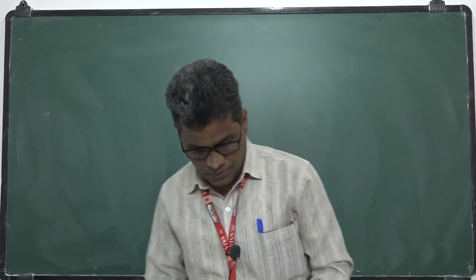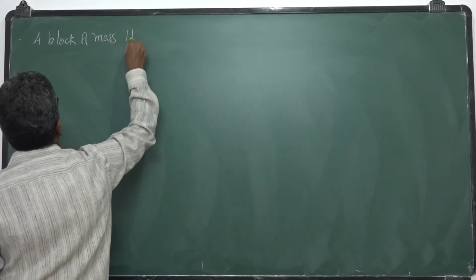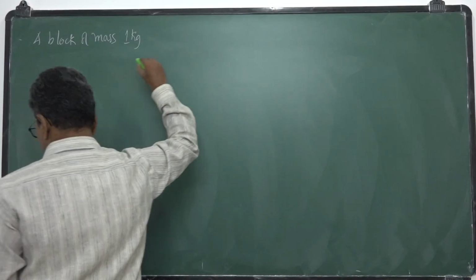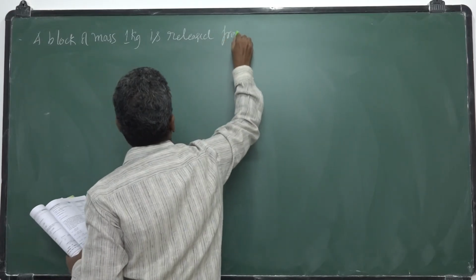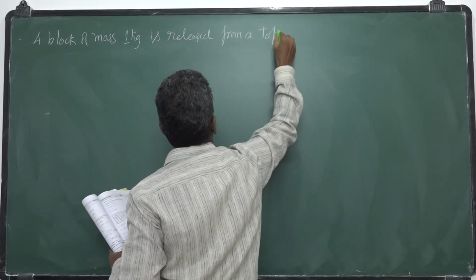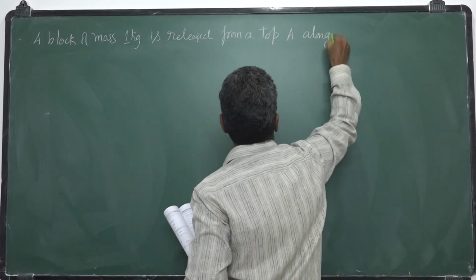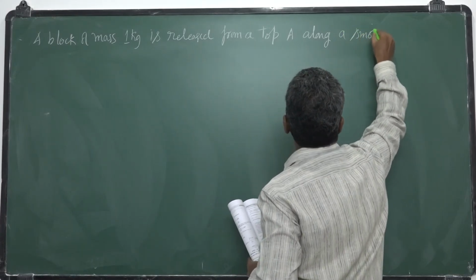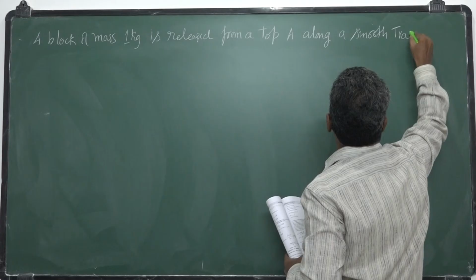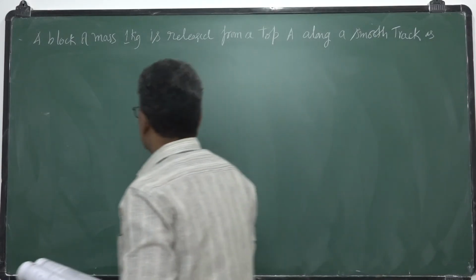Now take another example. A block of mass 1 kg is released from the top A along a smooth track, as shown.